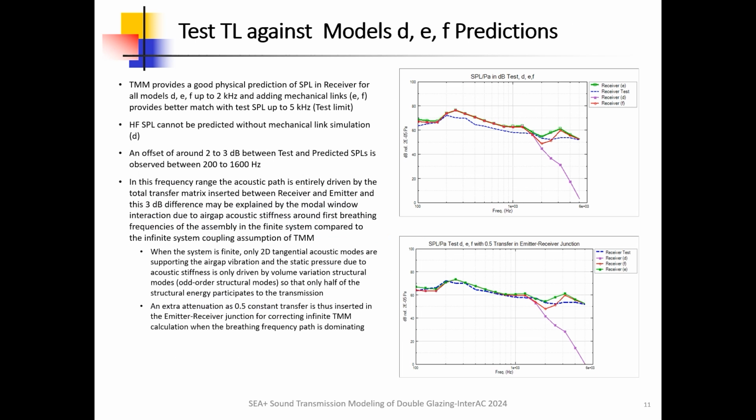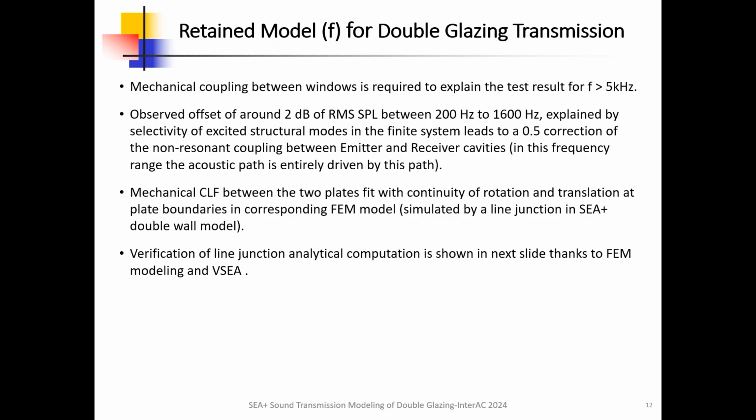An extra attenuation as 0.5 constant transfer is, therefore, inserted in the emitter-receiver junction for correcting infinite TMM calculation when the breathing frequency path is dominating. Final retained model, F, for double glazing transmission. This model includes mechanical coupling between windows as required to explain the test result for frequencies lower than 5 kHz.